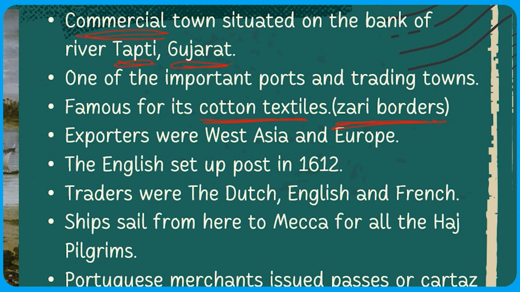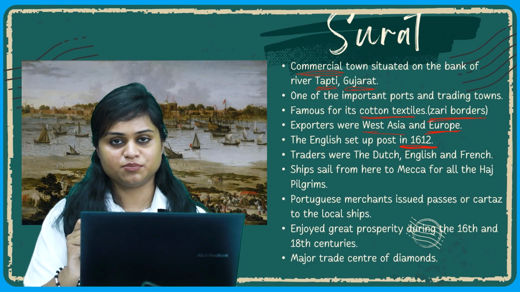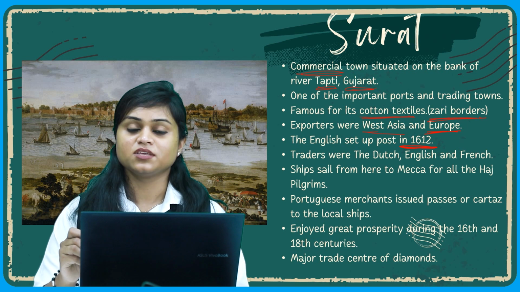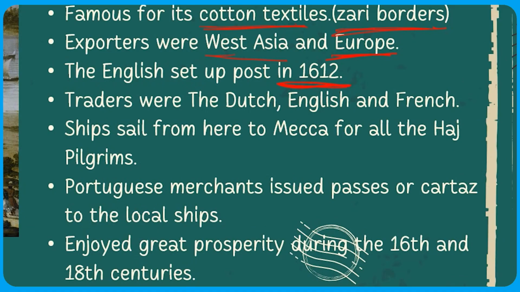Now, when you talk about the exporters who usually exported from Surat, what were they? They were West Asia and Europe. Now, there is one thing that happened when you talk about Surat: the English came there and set up their post in Surat in the year 1612. Now, how did the traders trade? We are going to explore it deeper, but let us understand who the traders were who usually traded in Surat. They were the Dutch, the English and the French.